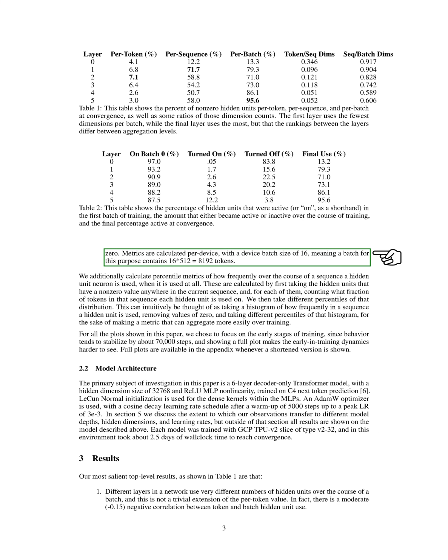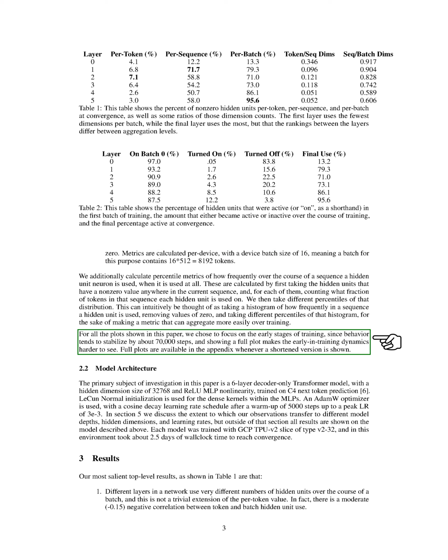Our experiments are conducted with a standard sequence length of 512 tokens and a device batch size of 16, totaling 8,192 tokens per batch. We focus on the early stages of training in our plots, as network behavior stabilizes around 70,000 steps. For a comprehensive view, full plots are available in the appendix alongside the abbreviated versions presented in this section.